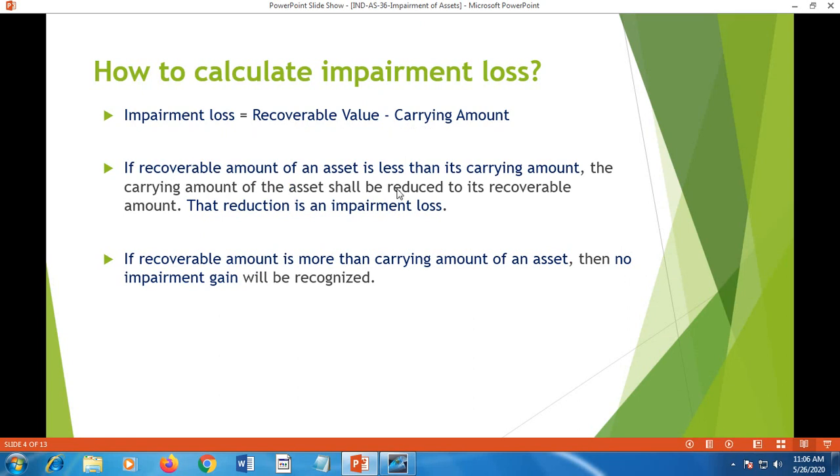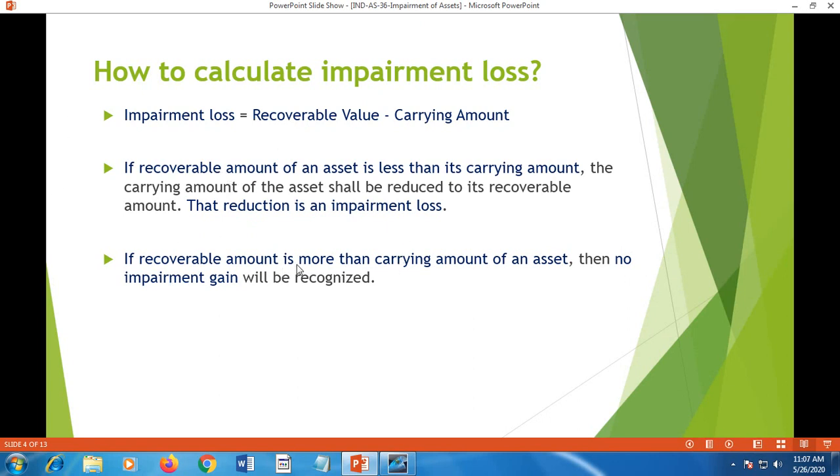If the recoverable amount of an asset is less than its carrying amount, as explained in the first case, the carrying amount of the asset shall be reduced to its recoverable amount. This reduction is an impairment loss. When the amount shown in the balance sheet is more than its recoverable value, that reduction made on the value of the asset to be shown in the balance sheet is known as impairment loss.